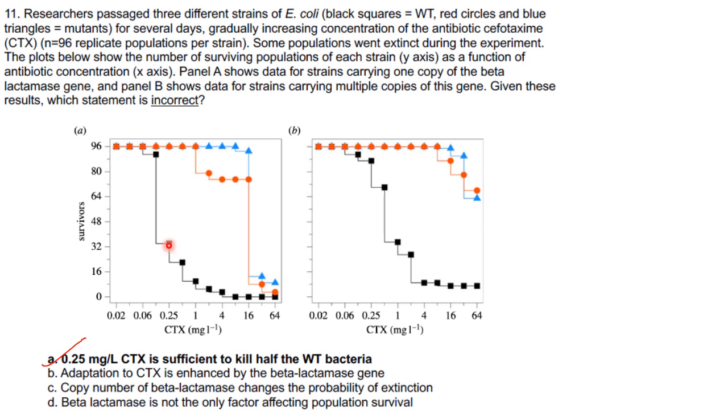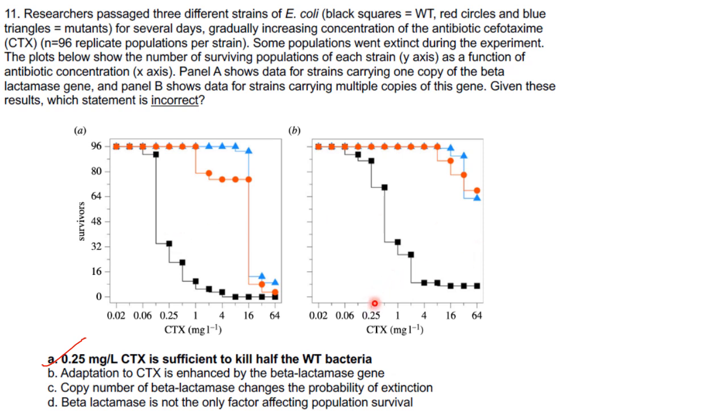So the survivors are only 32, and 64 have died. So it is more than 50%. As per the question, 0.25 mg per liter cefotaxime is sufficient to kill half the bacteria, half means 50%. But here it has killed more than 50% of the bacteria.